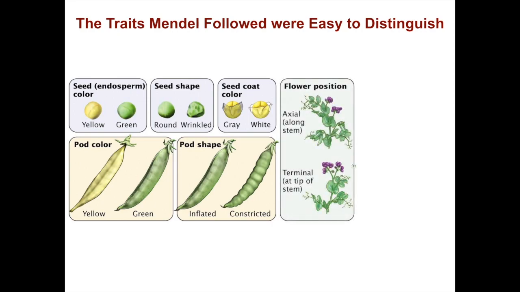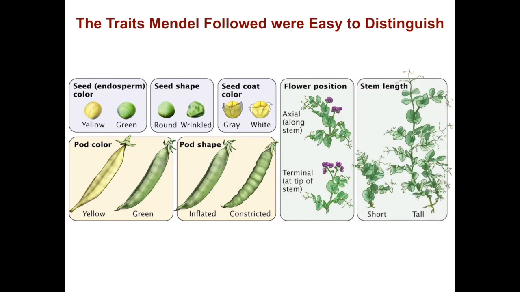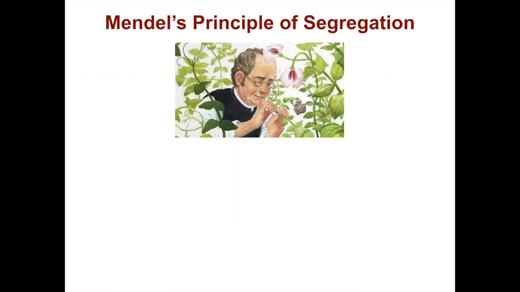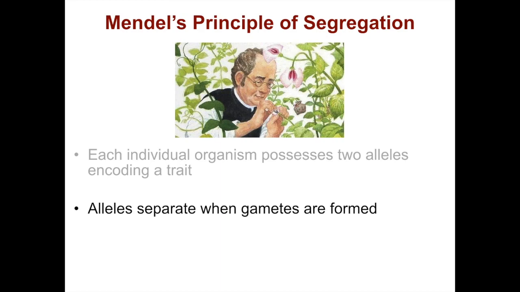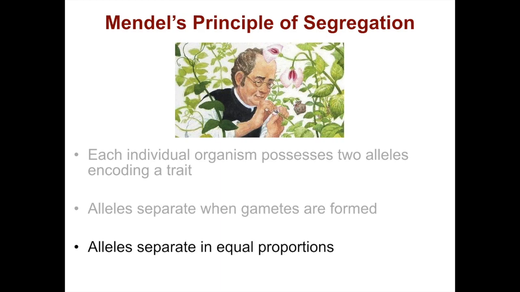Flower position, either axial, which is along the stem, or terminal at the tip of the stem, or stem length, either short or tall. Using these traits, Mendel was able to formulate his principle of segregation. Each individual organism possesses 2 alleles encoding a trait. Alleles separate when gametes are formed. Alleles separate in equal proportions.